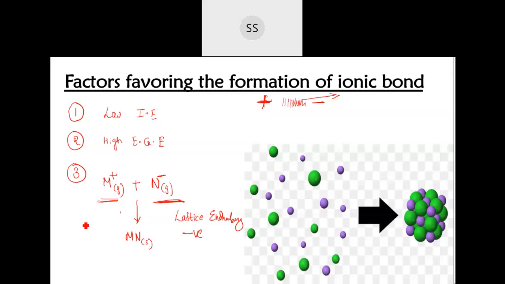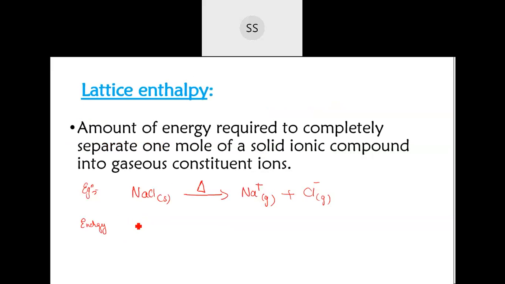So if energy is supplied, then delta H value is going to be positive. And if energy is released by them, then delta H value is going to be negative.